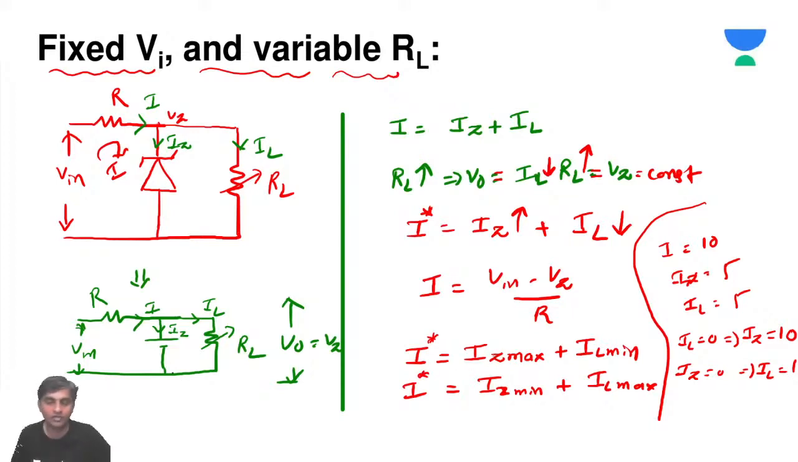Whenever IL is minimum, you'll get IZ maximum. Whenever IL is maximum, IZ becomes minimum. Remember this point always; it is a very, very important point. This is the heart of this topic. Now, when will you get IL minimum? When RL is maximum. So RL maximum you can calculate as V naught, that is Vz, divided by IL minimum.